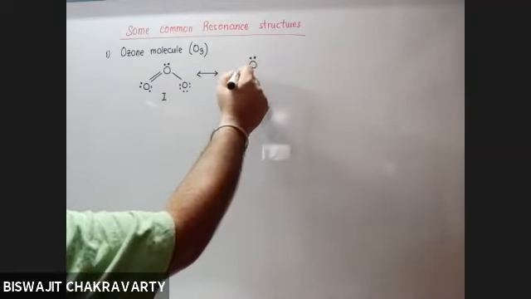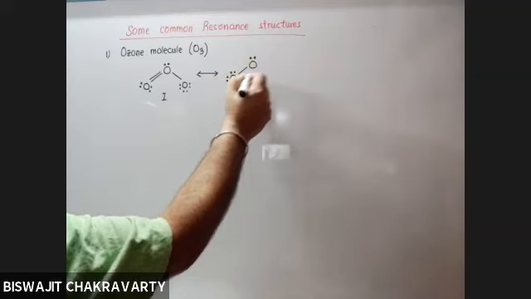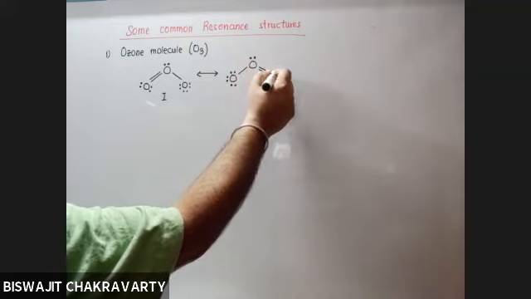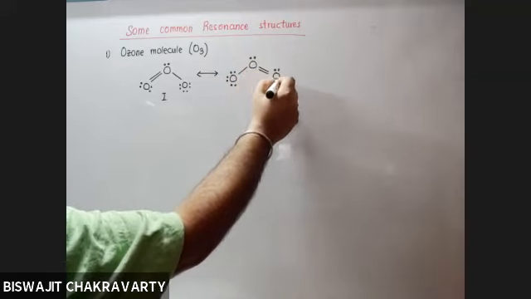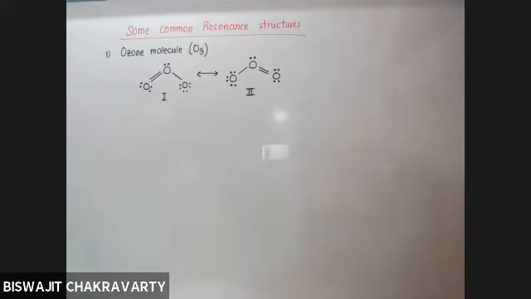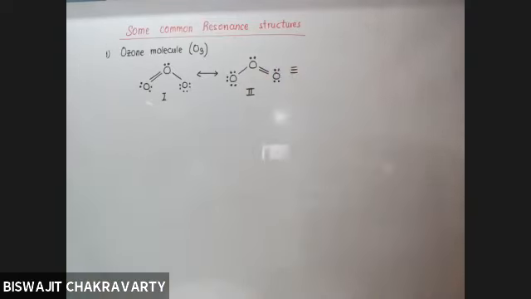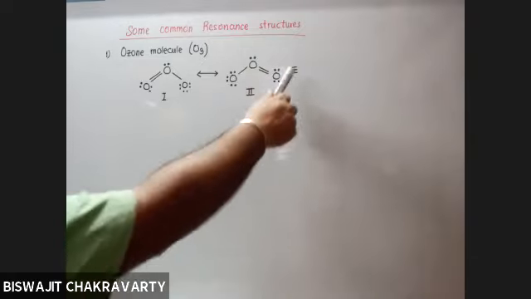We now shift. So this is resonating structure 2. So neither structure 1 nor structure 2 is the actual structure. The actual structure is a combination of the two. And before drawing the resonance hybrid, we show 3 lines.